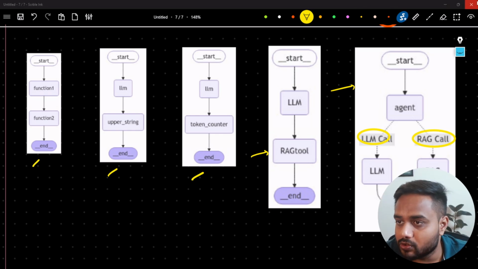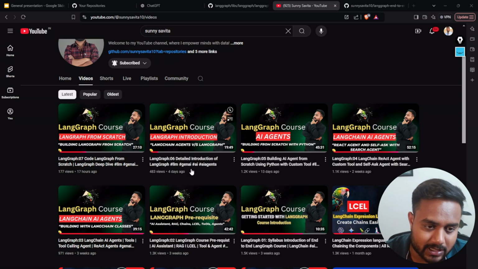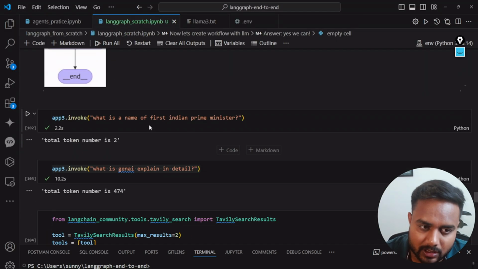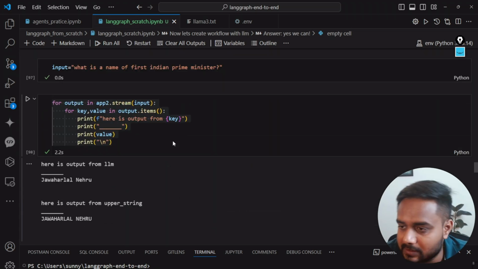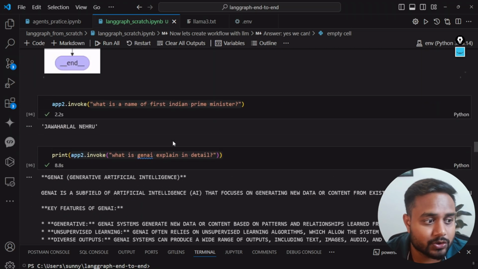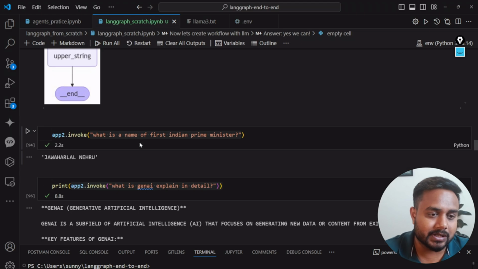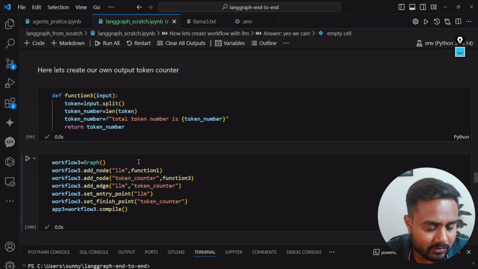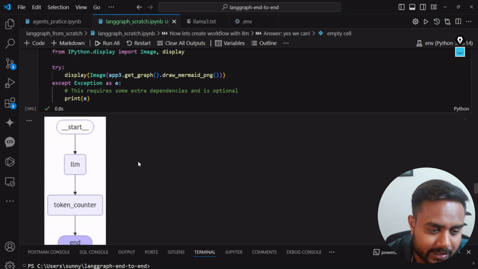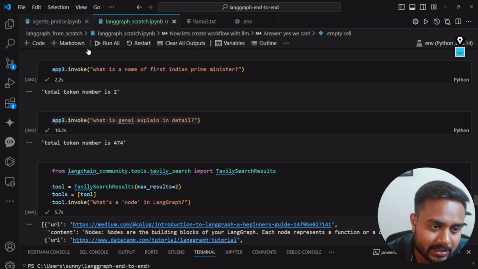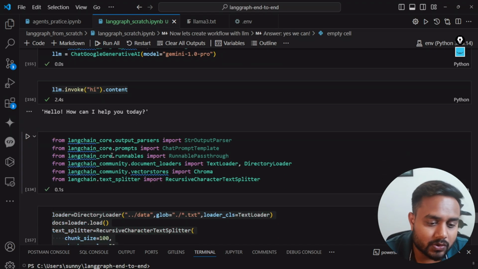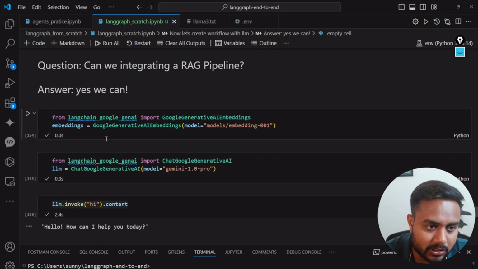First of all, let me show you the code from the previous class. This is the code, guys. Here I kept the code inside my VS Code, and this file is available on GitHub, so if you are looking for this file, you can easily get it from GitHub. Now, what I have to do is append the RAG inside my LangGraph workflow. So the code is going to start from here.